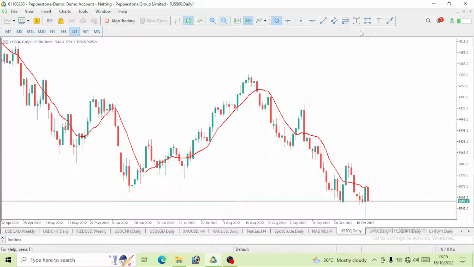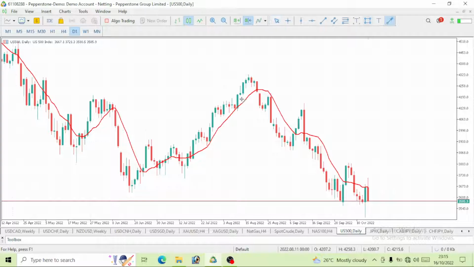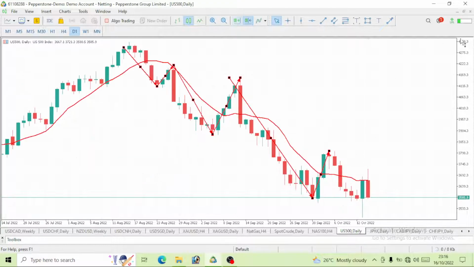Now I want us to start this analysis from here on this daily time frame on S&P 500. We can take a look at this movement here. Then a correction was made, and here we have this impulse move and a correction. Now we have this impulse move, right? A correction being made. Then we had this impulse move here, which actually broke this previous lower low. This previous lower low was broken, which did not go very well. It actually corrected itself. But above all, we are still on a bearish move.